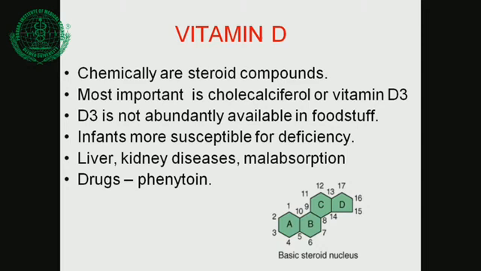So it prevents the hydroxylation in the liver. Remember, phenytoin is a drug which prevents hydroxylation in the liver; the 25 hydroxylase enzyme is suppressed by phenytoin. Phenytoin is an anti-epileptic drug, and this anti-epileptic drug prevents the hydroxylation in the liver. So the active form of vitamin D will not be formed. So this is the reason why phenytoin causes vitamin D deficiency.